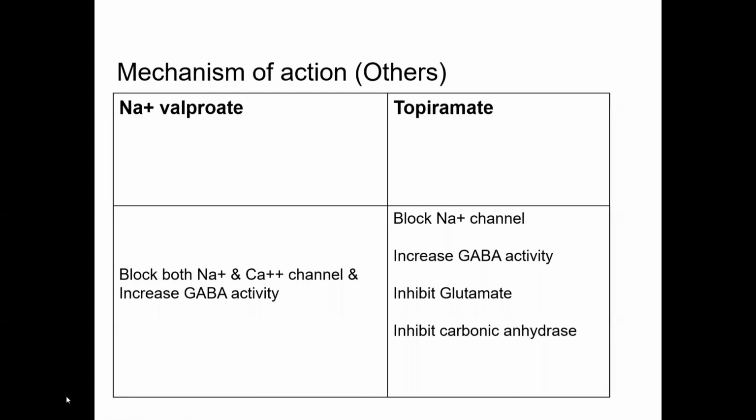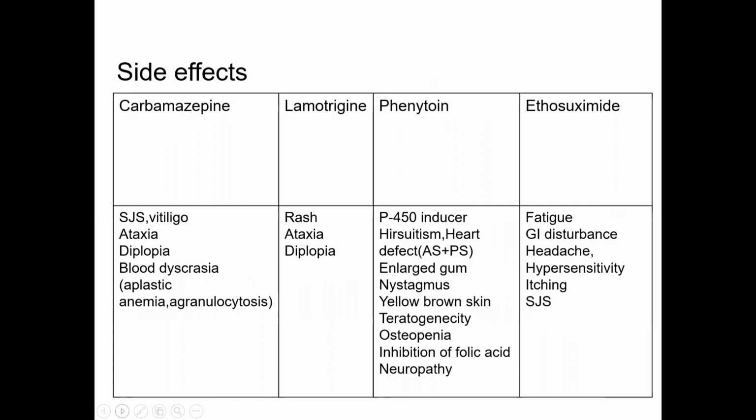So in a simple way, you just try to remember, because lots of things are in books, and not all things are necessary to remember. You can just remember this way: topiramate, glutamate, that I already said, and pregabalin, GA, and vigabatrin, GA, otherwise benzodiazepine, which acts through GABAergic activity. Now, another important and frequently asked topic is side effects. So these are the common drugs with their common side effects.